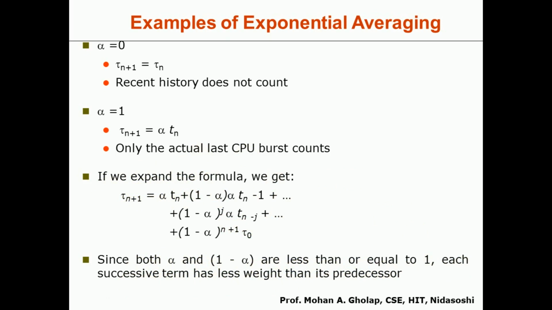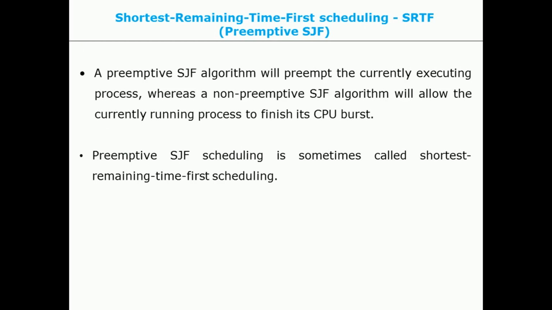Here we have one more variant of the shortest job first scheduling algorithm. By default, shortest job first is a non-preemptive scheduling algorithm, so we have a preemptive version called SRTF, the shortest remaining time first scheduling algorithm.